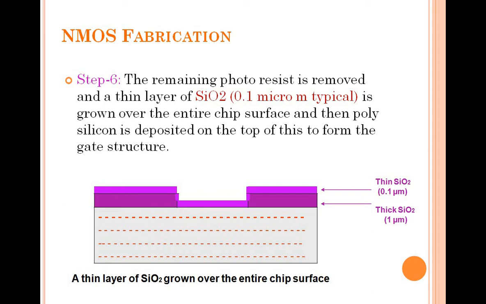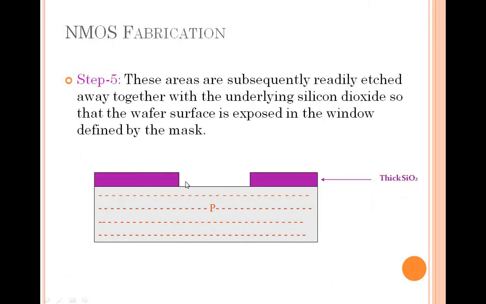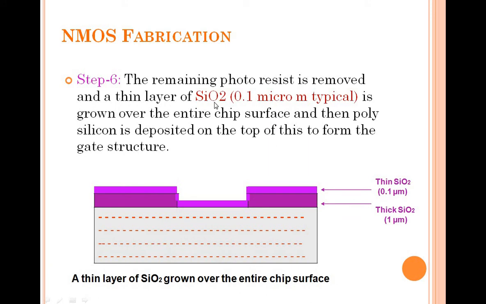So a thin layer of silicon dioxide is grown over the entire chip surface. Now we are going to prepare first the gate terminal. The remaining photoresist is removed. All the photoresist here is removed. Now we have a layer of silicon dioxide of 0.1 micrometer, grown on the entire chip surface.